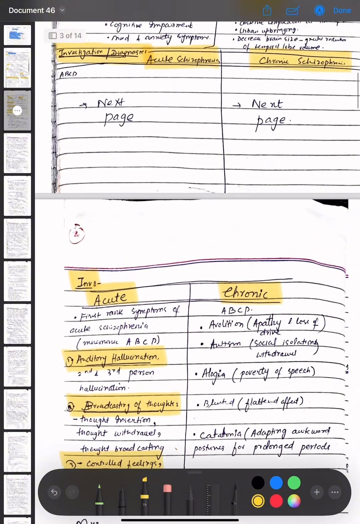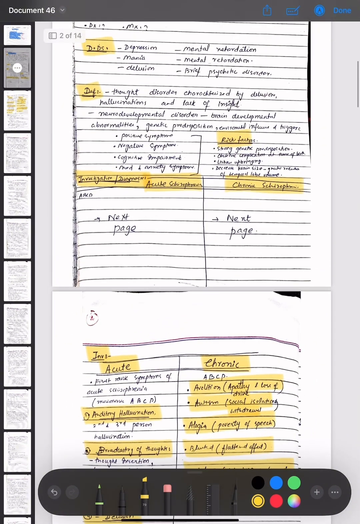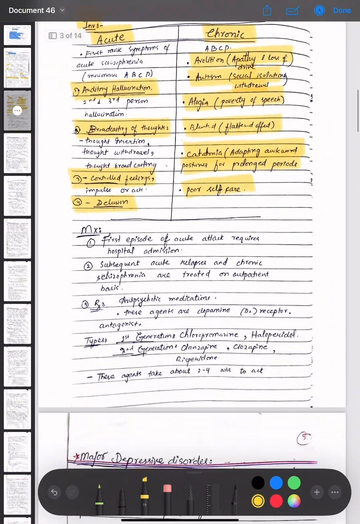schizophrenia features are: avolition, that is apathy and loss of drive; then autism, that is social isolation and withdrawal; then alogia, that is poverty of speech; then blunted, that is flattened affect; and then catatonia, that is adopting awkward postures for prolonged periods, and poor self-care. Okay, so for schizophrenia, these clinical behaviors are checked.